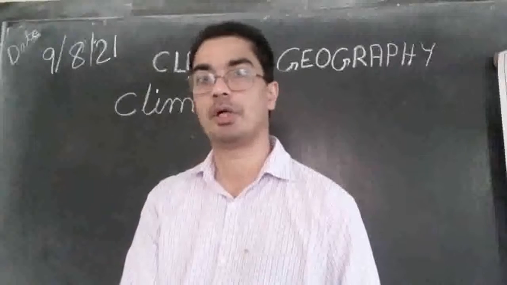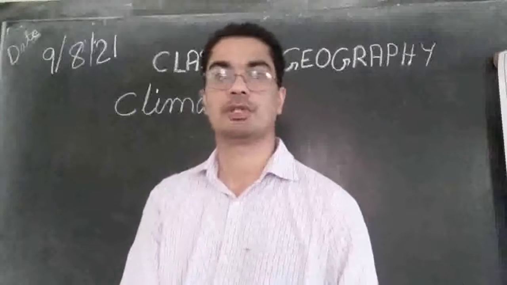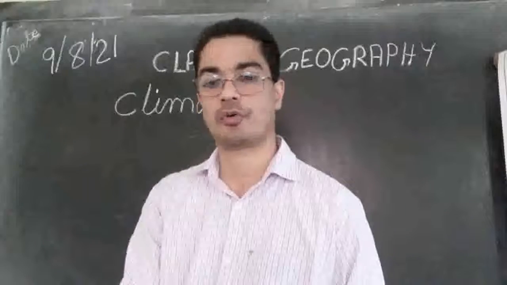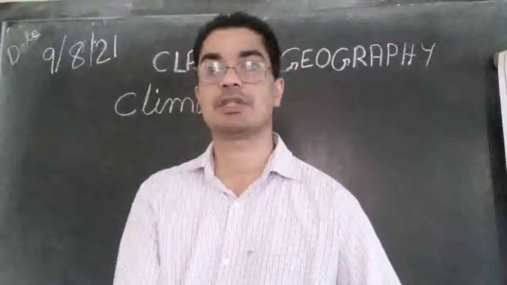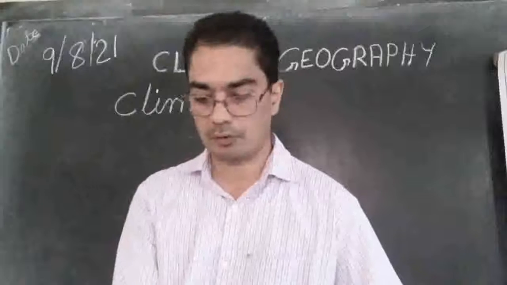The amount of precipitation means rainfall. So throughout India we are not receiving an equal amount of rainfall. There is a lot of variety, a lot of difference in the way we receive rainfall.